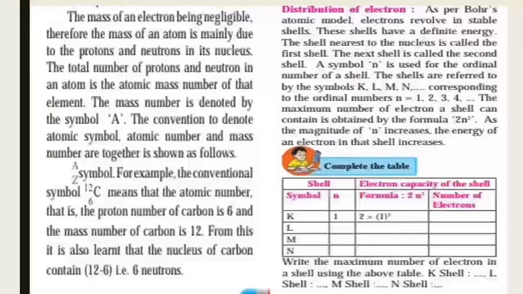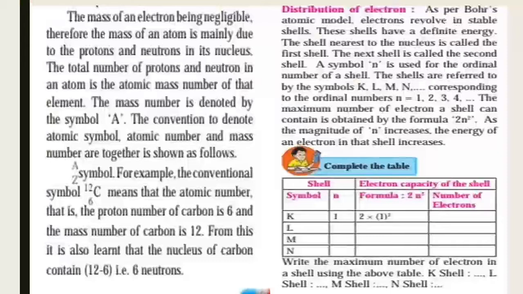Then we study the electronic distribution of electrons in a certain circular orbit. We can define atomic number. It is the number of protons or number of electrons in an atom, and it is represented by capital letter Z. Atomic mass number is denoted by A, and it is the total number of protons and neutrons in an atom.